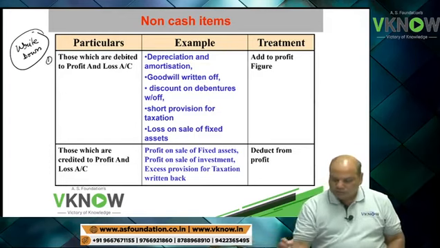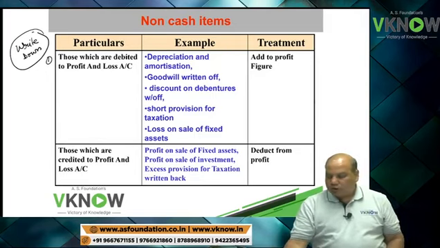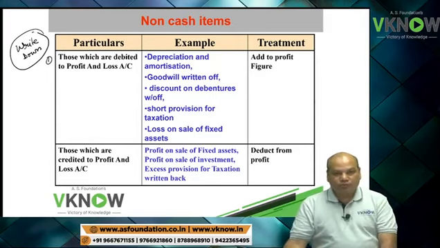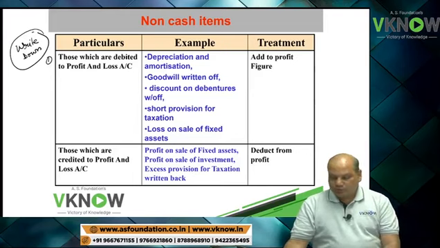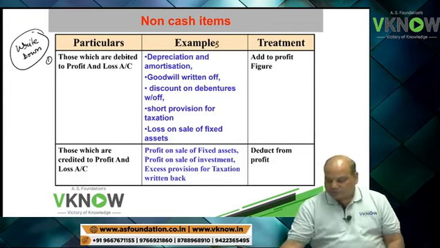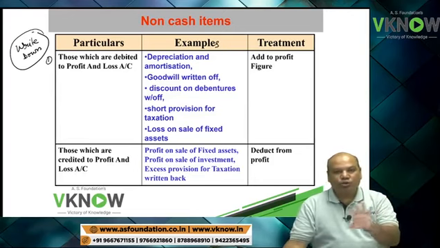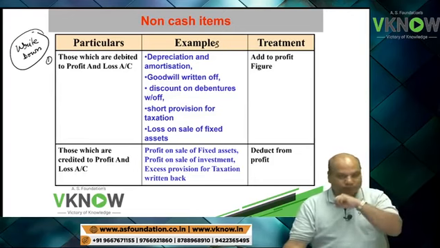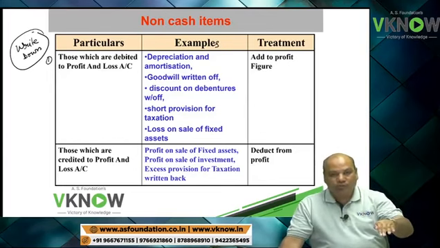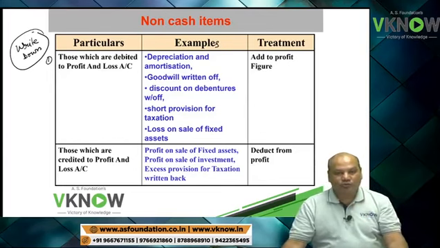First point, write down those items which are debited to the profit and loss account. Examples, very, very important. Those non-cash items do not result in outflow of cash. Profit will reduce, cash balance will not reduce.